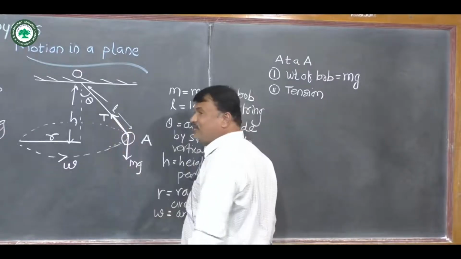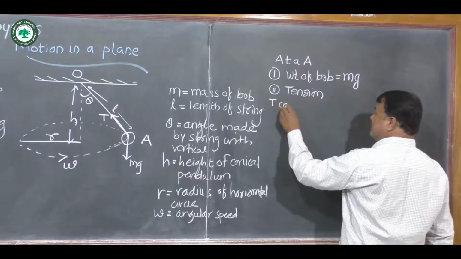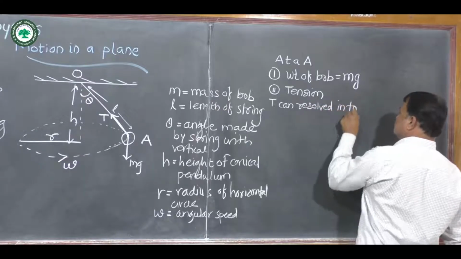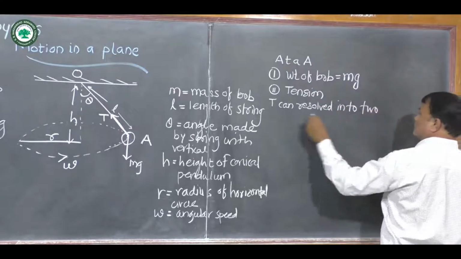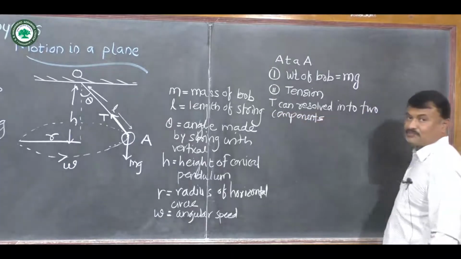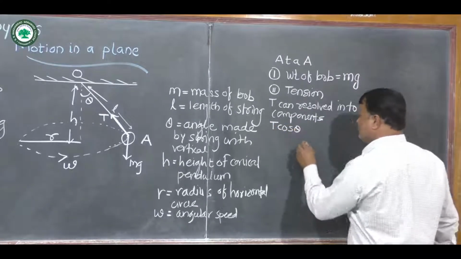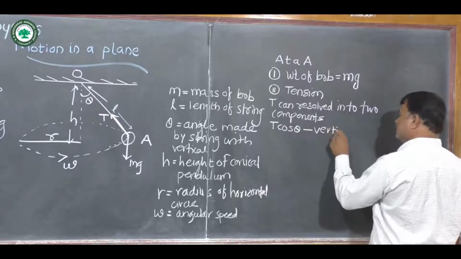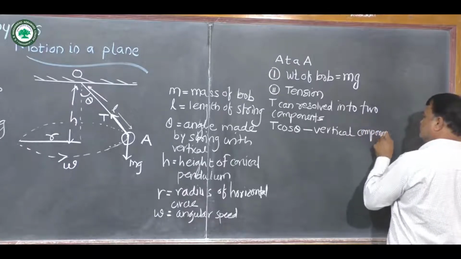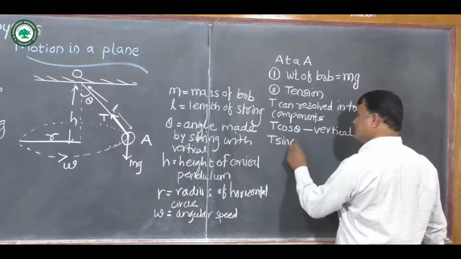Now this tension T can be resolved into two components. What is the vertical component? T cos theta is the vertical component of tension, and T sin theta is the horizontal component.